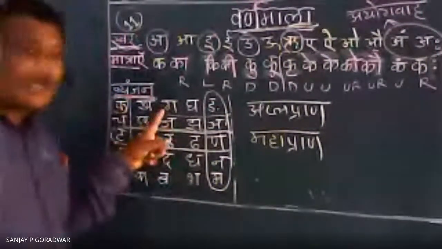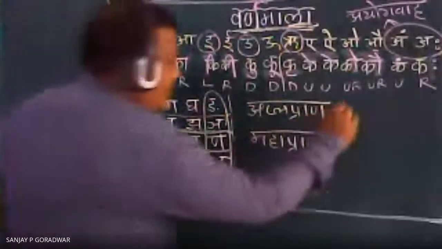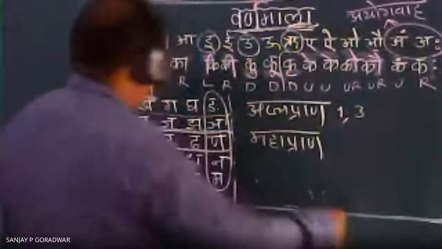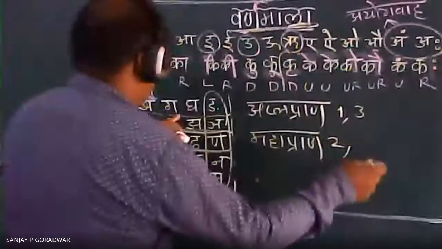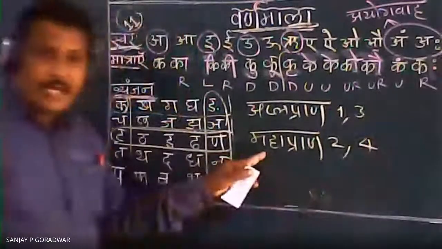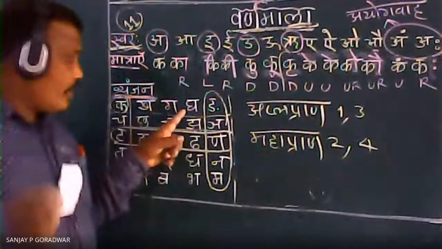Again the third line is simple Alpa Pran. Correct? This first line and third line are Alpa Pran. Then the second line and fourth line are Mahapran, where we have to force this. For example, you can see how to pronounce this.